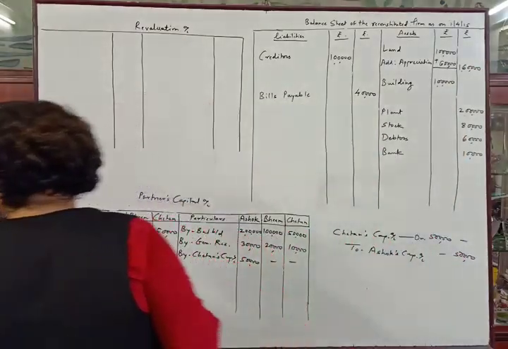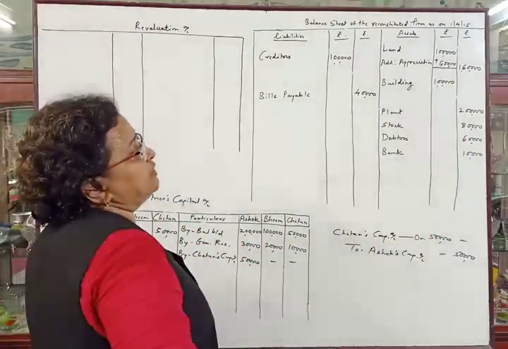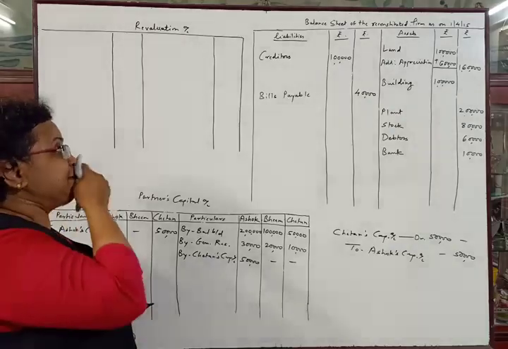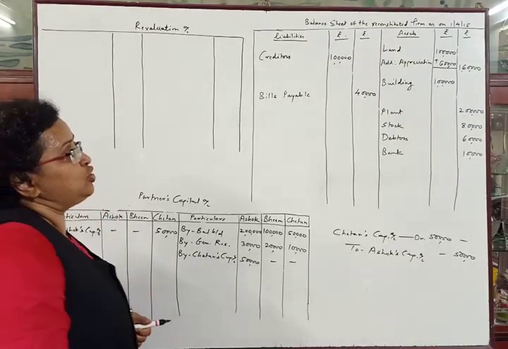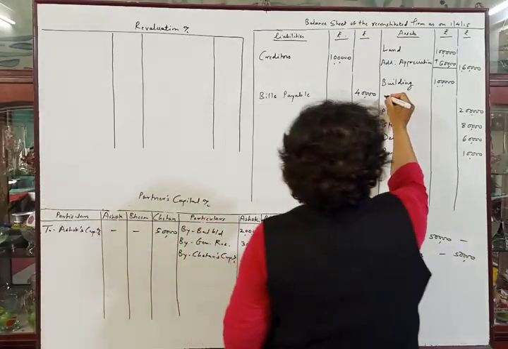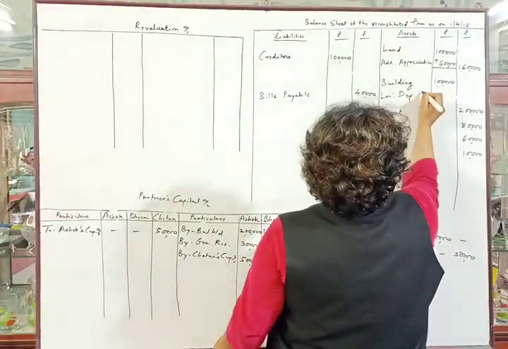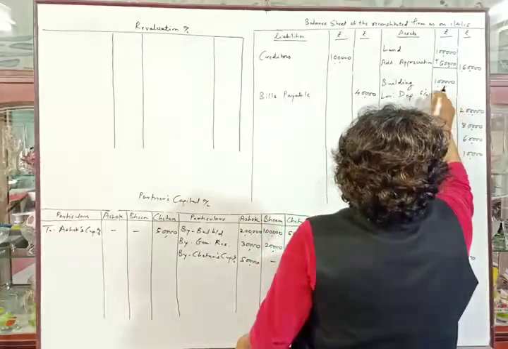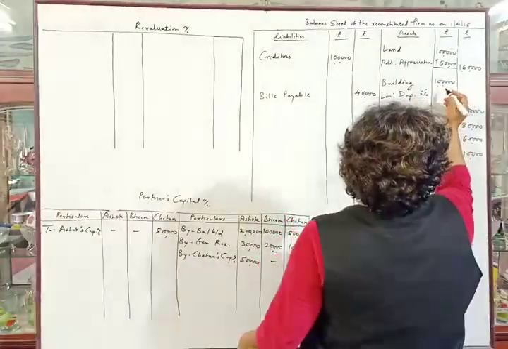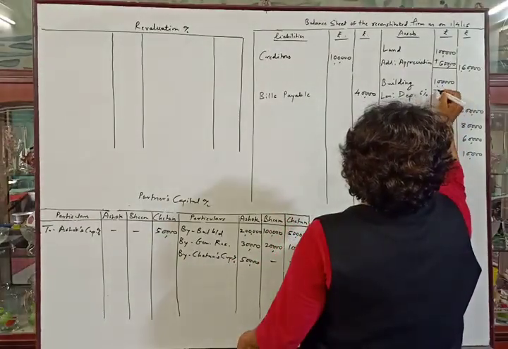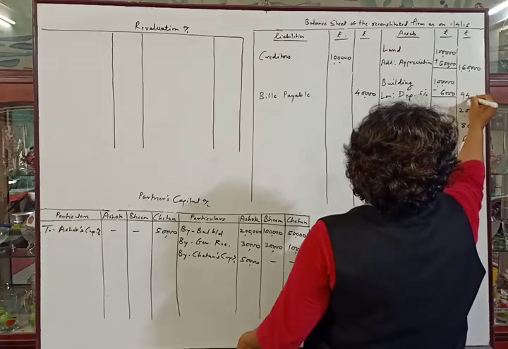Then they have told us to deduct 6% depreciation from building. So we have to deduct depreciation from building, less depreciation 6%. 6% on rupees 1 lakh will be rupees 6,000. So the answer will be rupees 94,000.